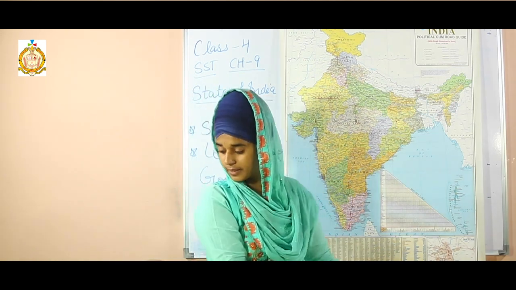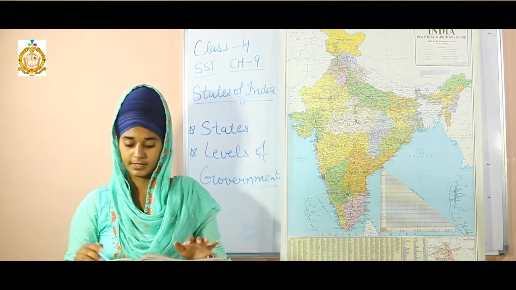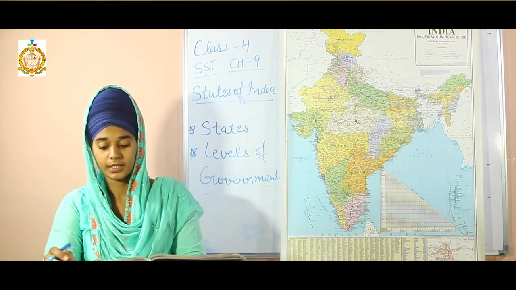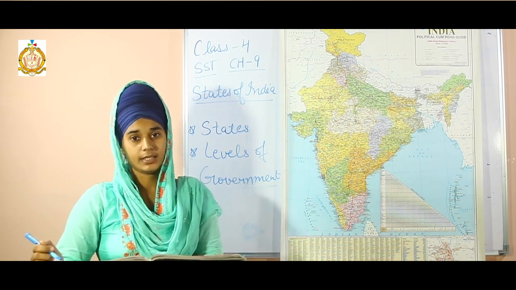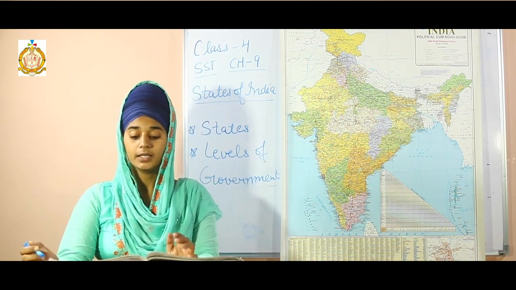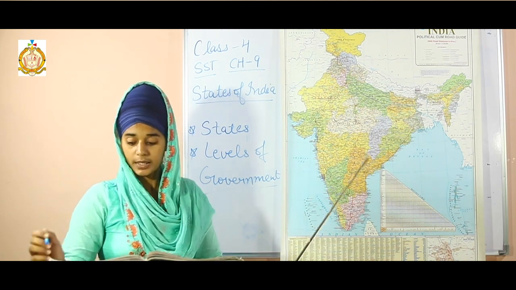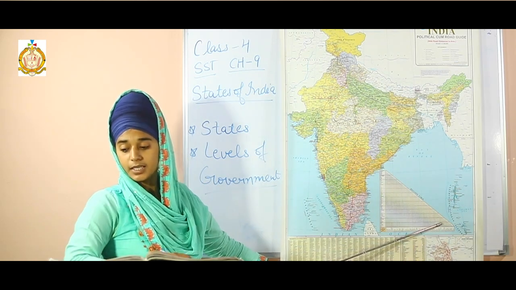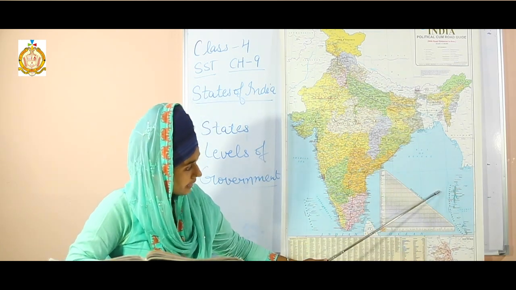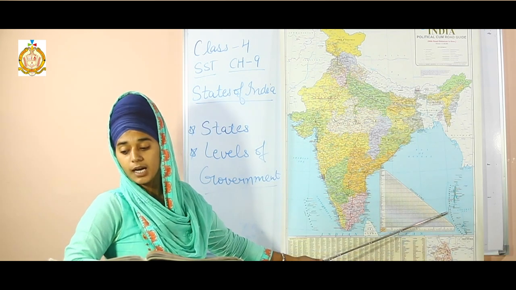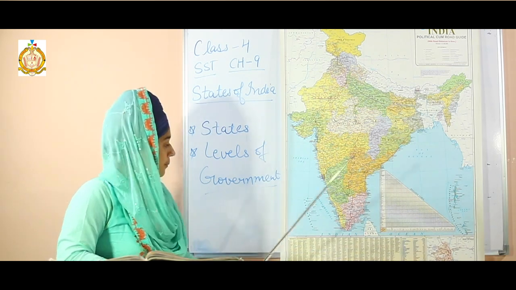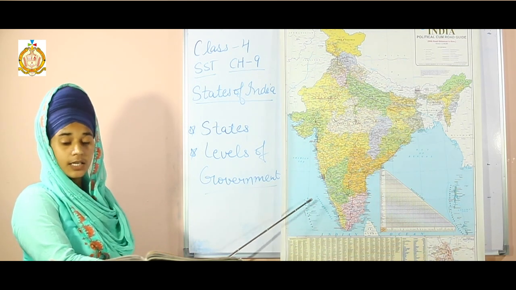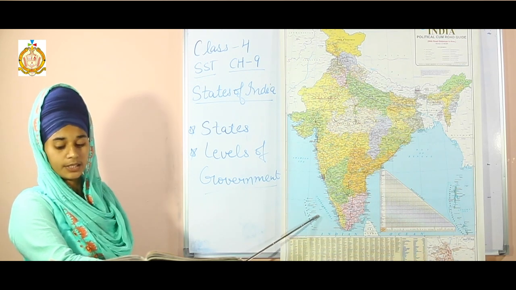Okay, then next topic is union territories. Students, some parts of India are directly under the control of the central government. These are called union territories. At the present time, there are 8 union territories. Look at the map once again. Here, Andaman Nicobar Islands is the largest union territory in India. It is here. And Lakshadweep, it is placed here. Lakshadweep is the smallest union territory of India.